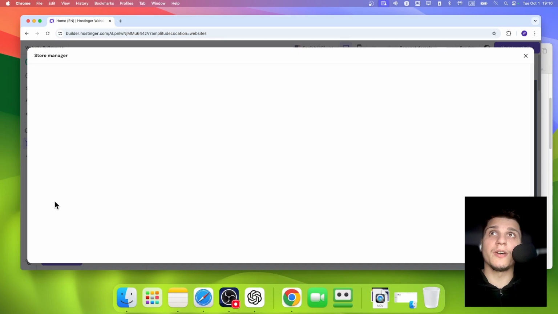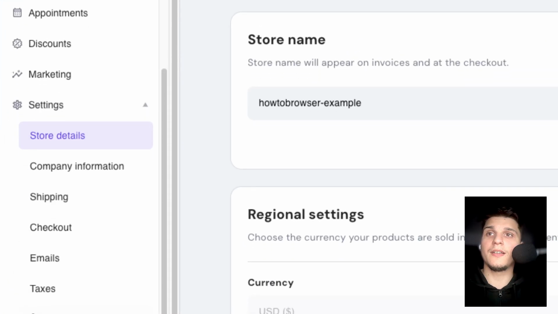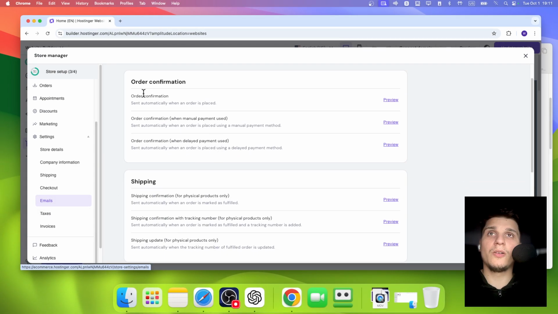store settings from here. And then once you are here on the store manager, you're gonna see here settings, and then here you have emails. So settings, and then here emails. And then here you're gonna see all the emails.